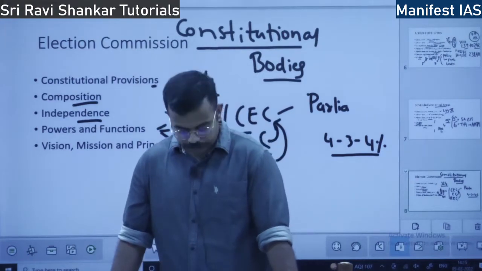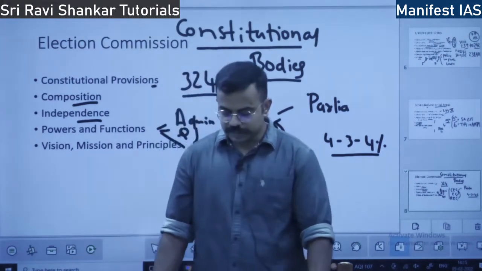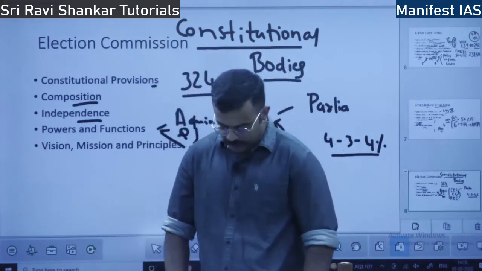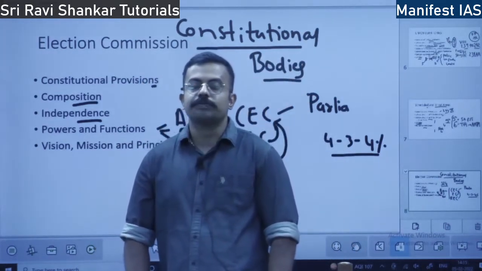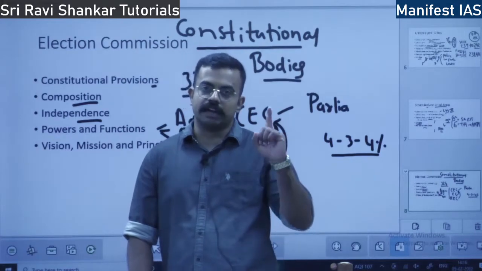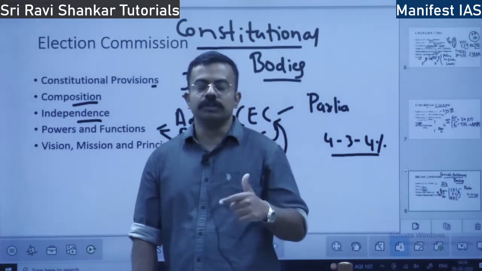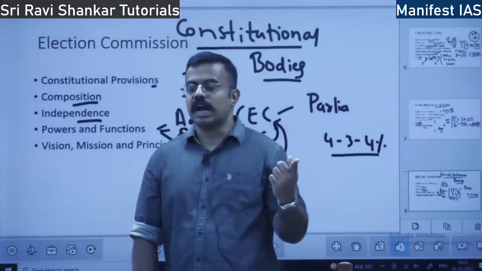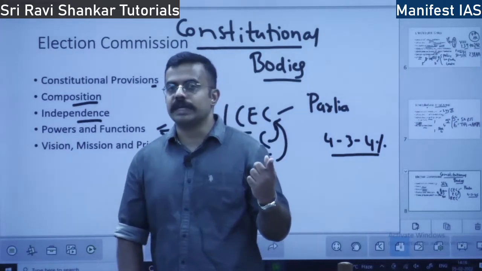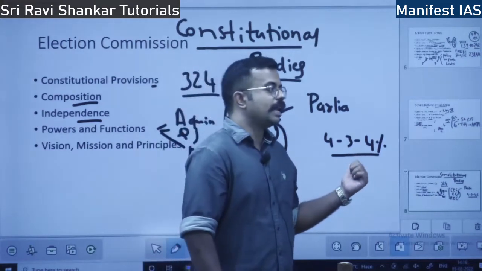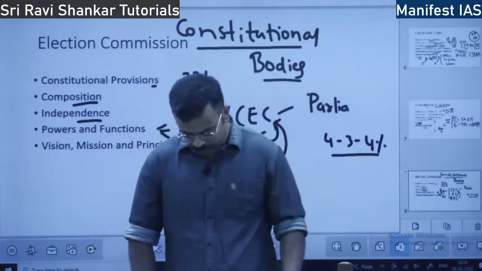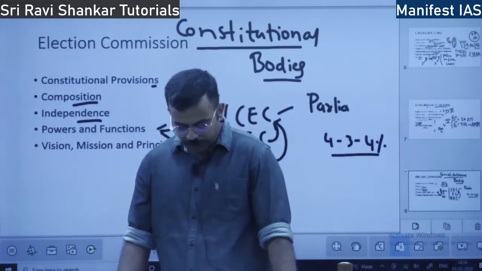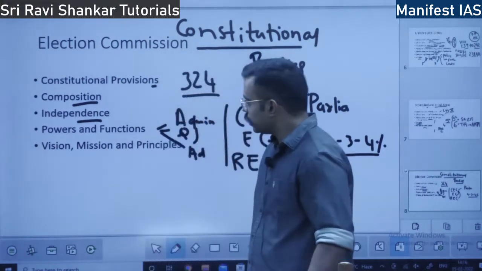Also, with respect to powers and functions, they advise on disqualification. With respect to MP disqualification, they advise the President. With respect to MLA disqualification, they advise the Governor. Under which act? Under the RPA, the Representation of the People Act 1951. Okay, so these are certain powers and functions of the Election Commission.